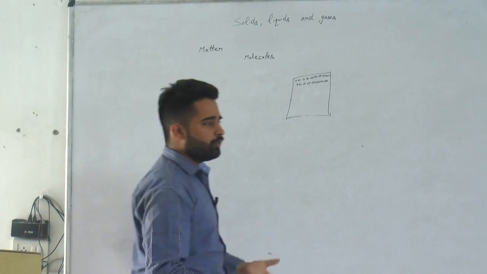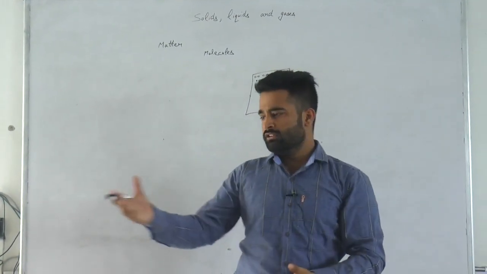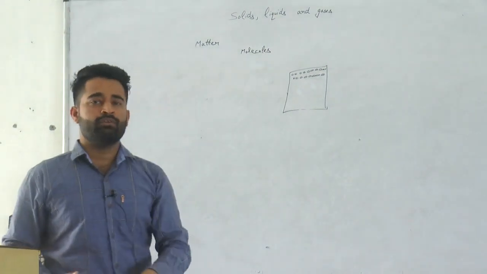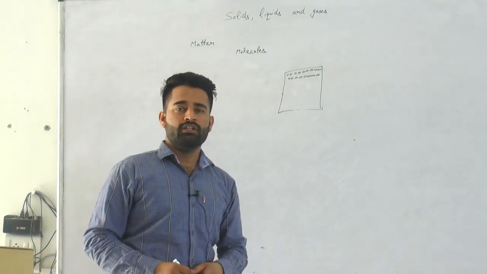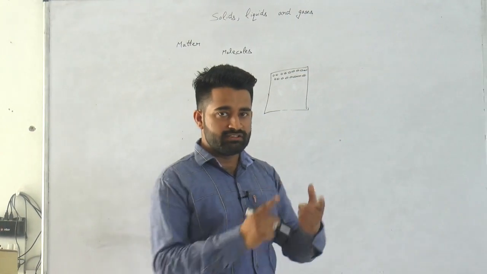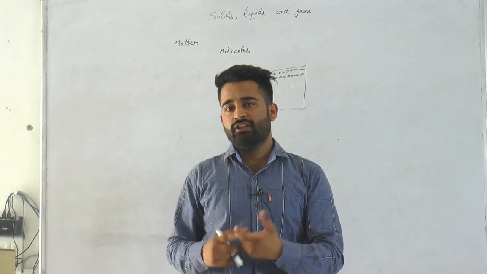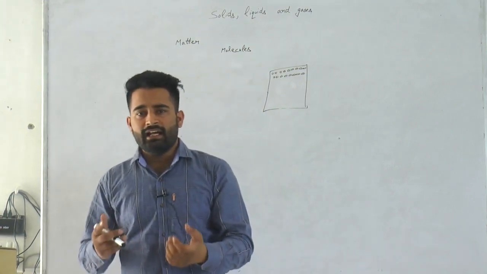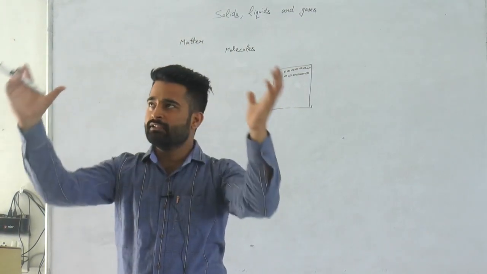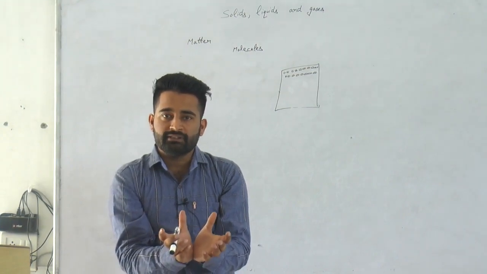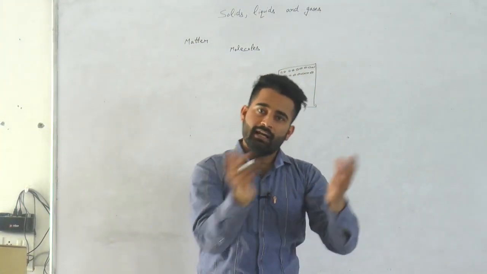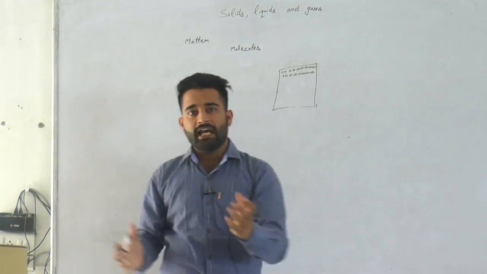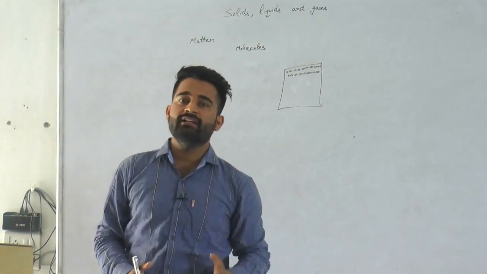Everything is made up of small particles. This chair also, this lecture stand also, everything is made up of small particles. Those small particles are called molecules. Now we will discuss solids, liquids and gases. You know, ice is a solid, water is a liquid, and as we heat the water, what happens? There is a formation of vapors, of steam, and that is gas. It means matter around us has three states: solid, liquid and gas.